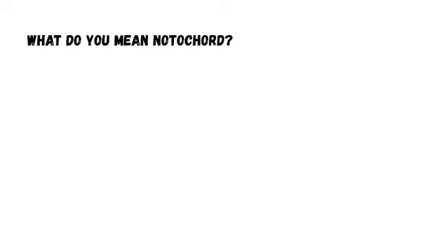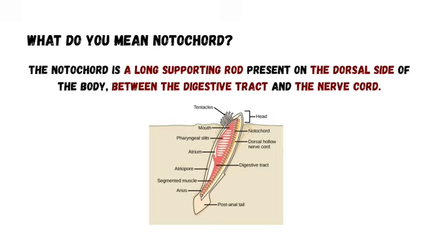What do you mean by notochord? Notochord is a long supporting rod present on the dorsal side of the body between the digestive tract and the nerve cord. It provides support and strength to the body and helps in movement. In higher animals like vertebrates, the notochord is replaced by vertebral column, which is also called backbone, during development.